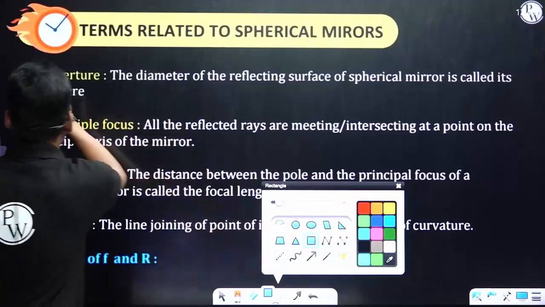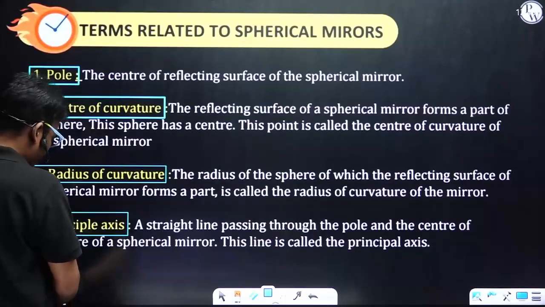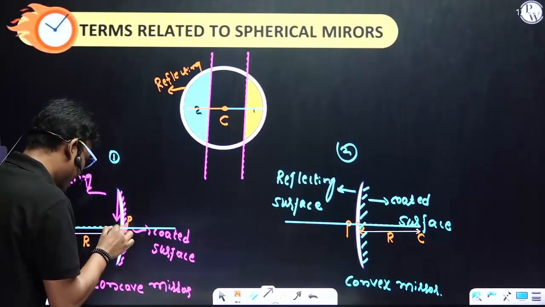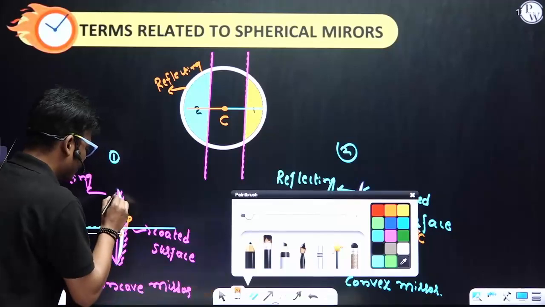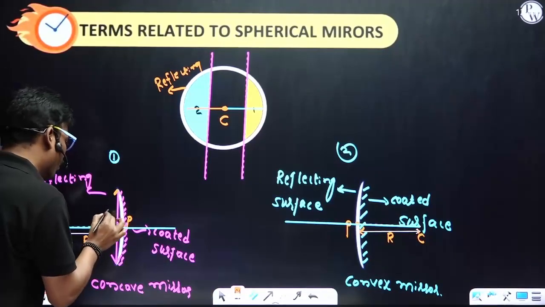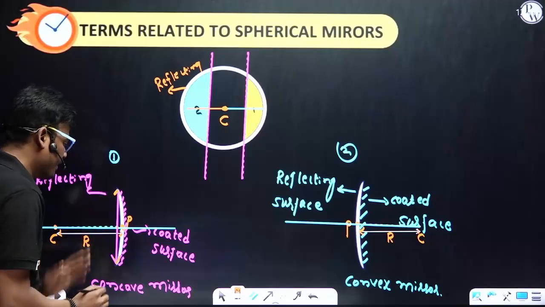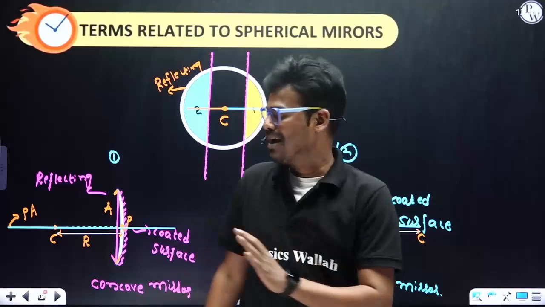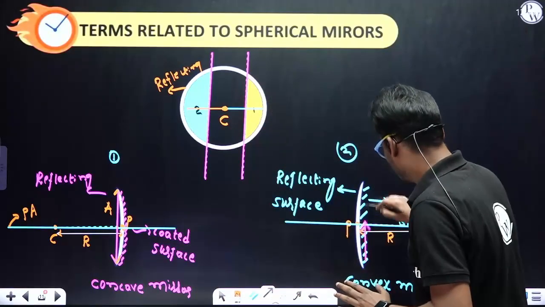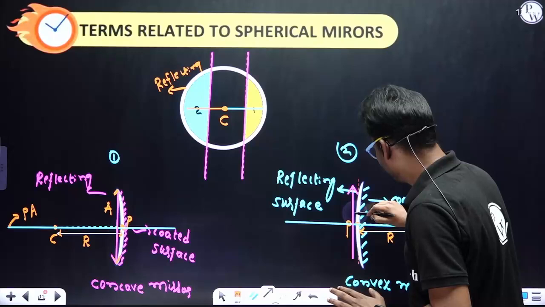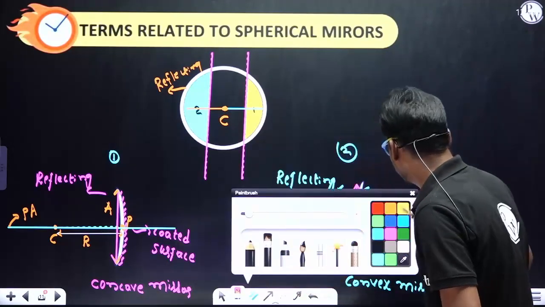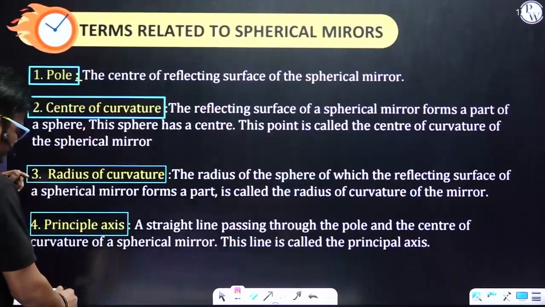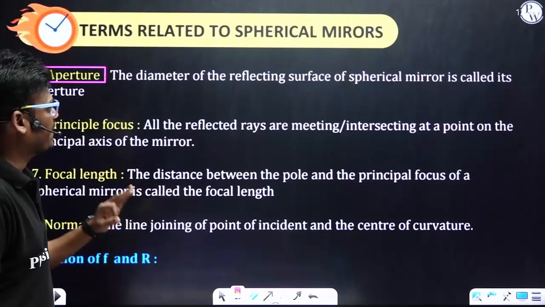Next one, aperture. What is this aperture? Aperture is nothing but the diameter, from here to here. The diameter of a reflecting surface, whether it is concave or convex, is called aperture A. The diameter of the reflecting surface of a spherical mirror is called aperture. Simple.